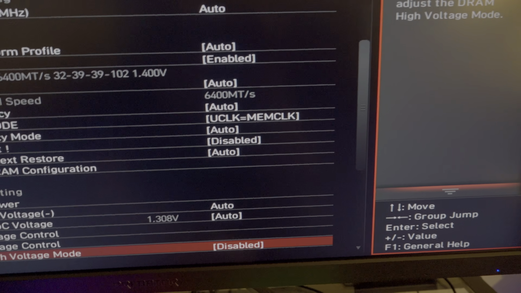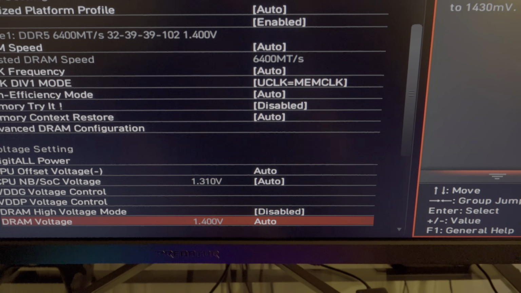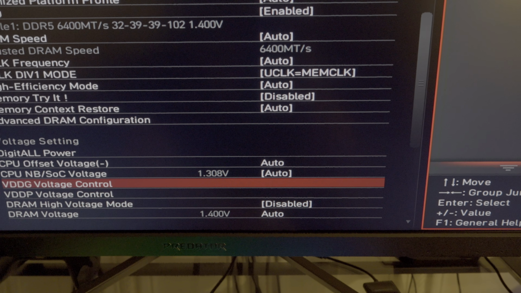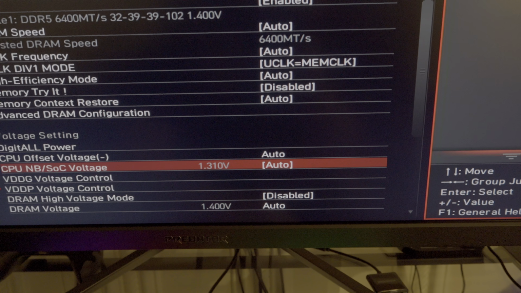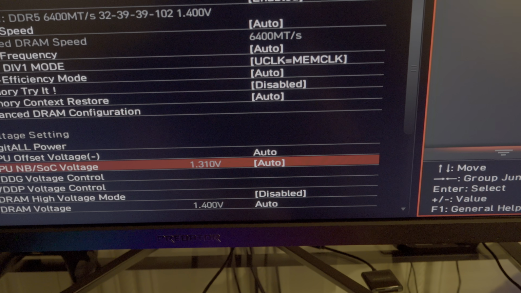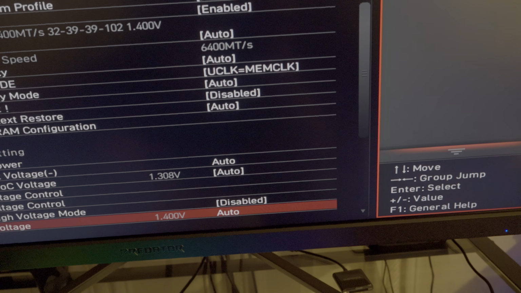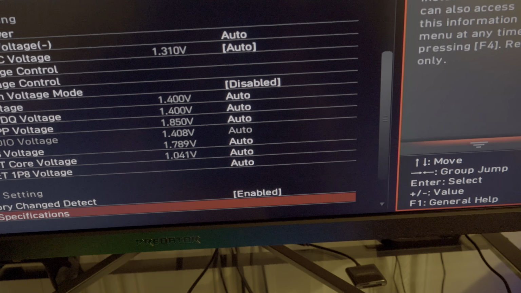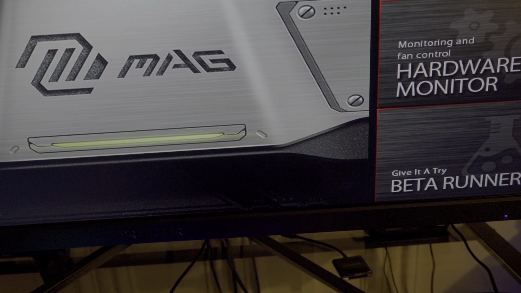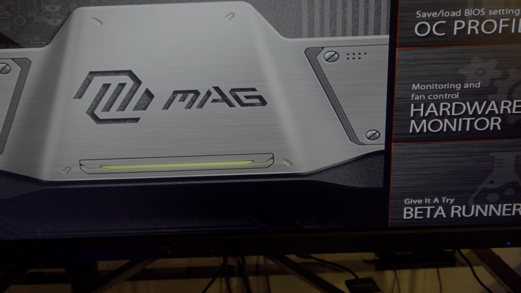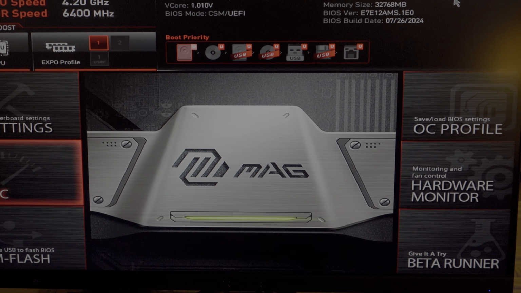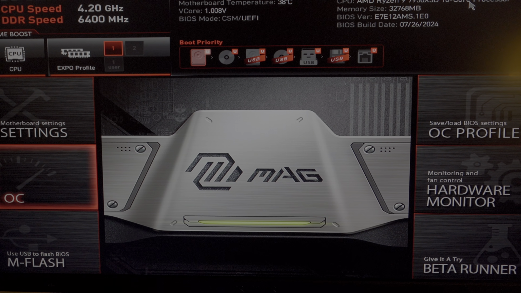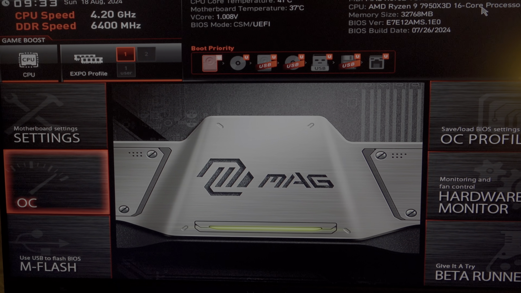As for the voltages, everything is set to auto, and in the BIOS, it says it's at 1.308, but in Windows it ranges from 1.2 to 1.25. I don't think I ever saw it even reach 1.30 at all. So that's all the BIOS settings I have set up. And let's go back into Windows and let's run Cinebench 2024 and Cinebench R23. Stay tuned.